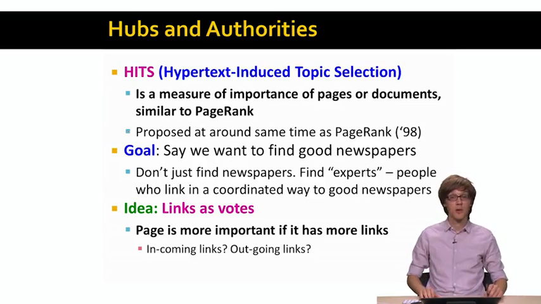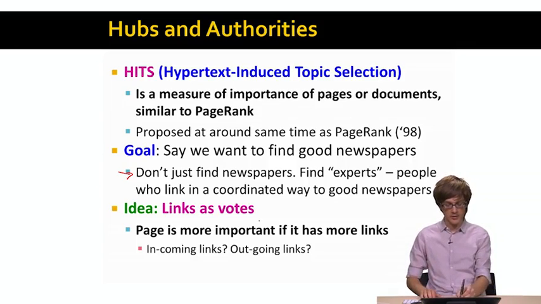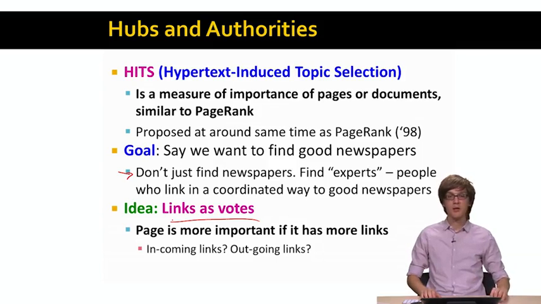The motivation here is, for example, to try to find a set of good newspaper web pages. And our idea is that we don't just want to find good newspapers, but in some sense we want to find experts, people who link in a coordinated way to a set of good newspapers. So the idea, similar to PageRank, is that we will count links as votes, and here we will use a very similar formulation where a page is more important if it has more links.